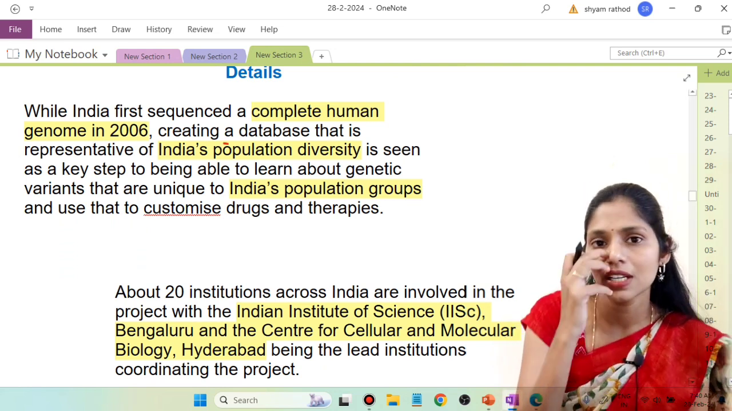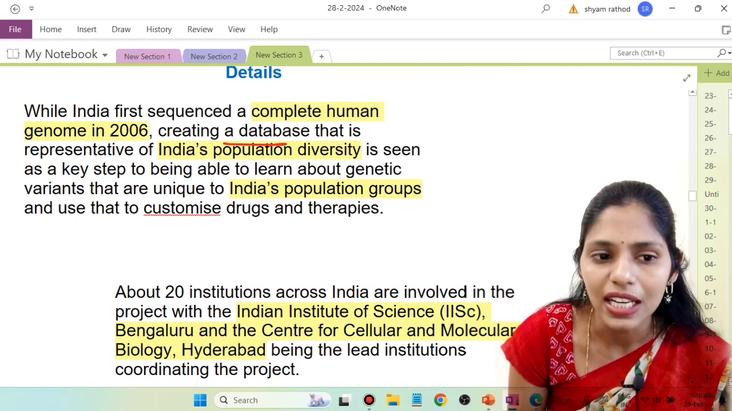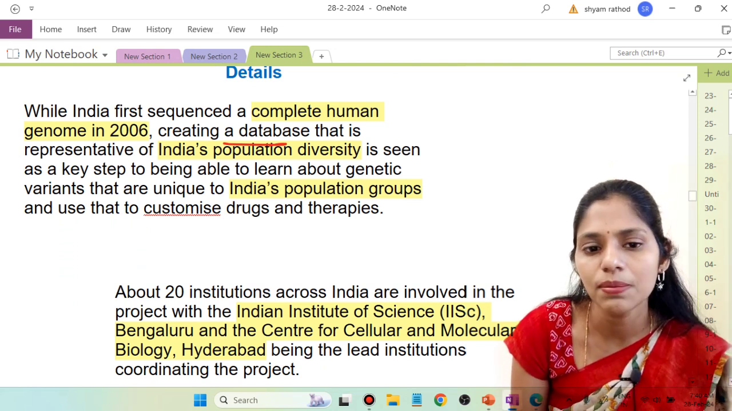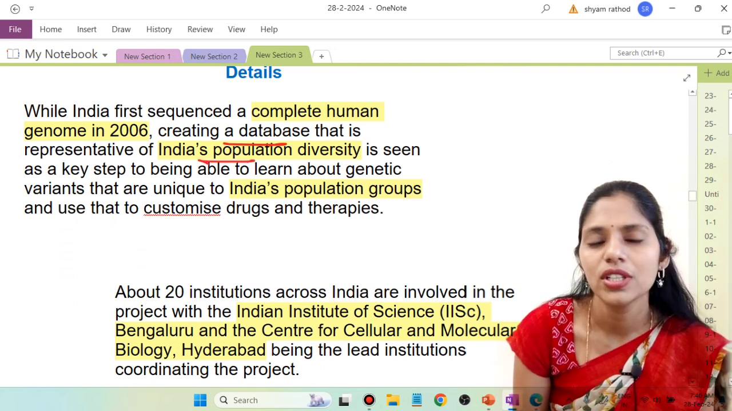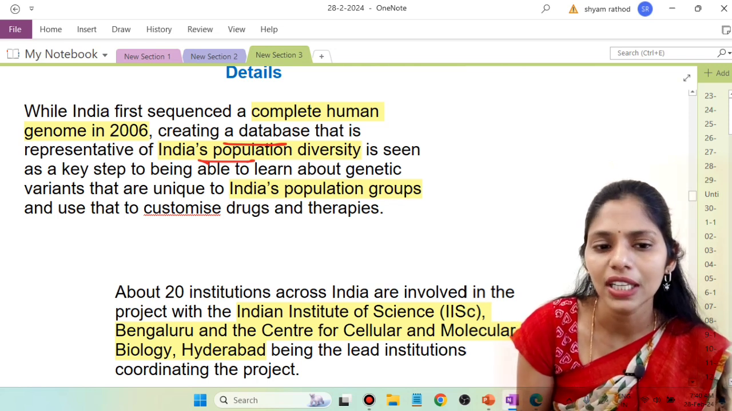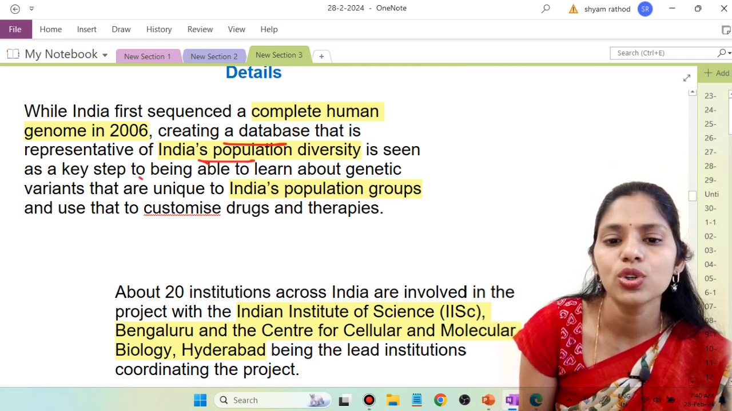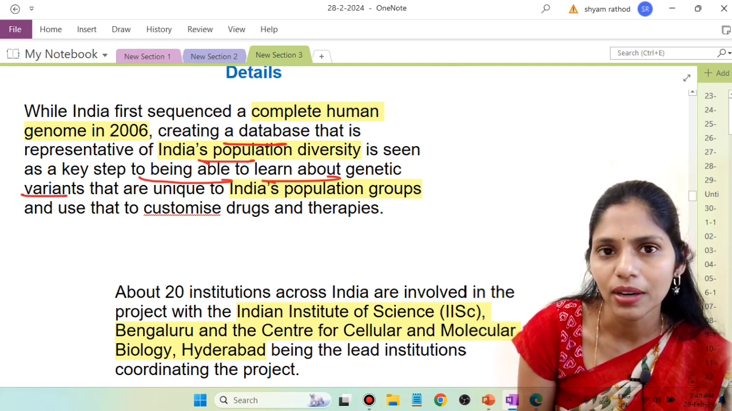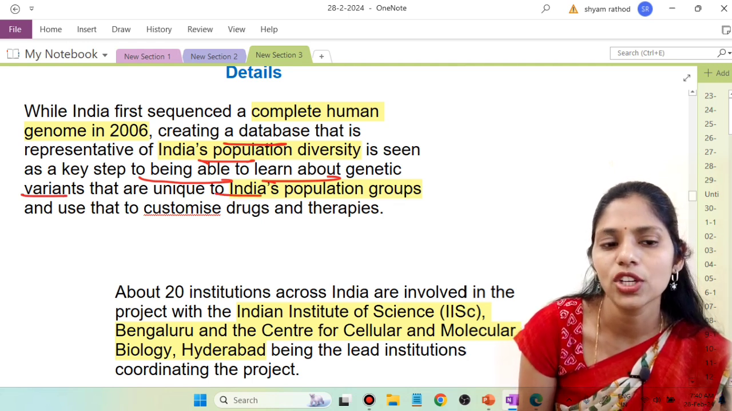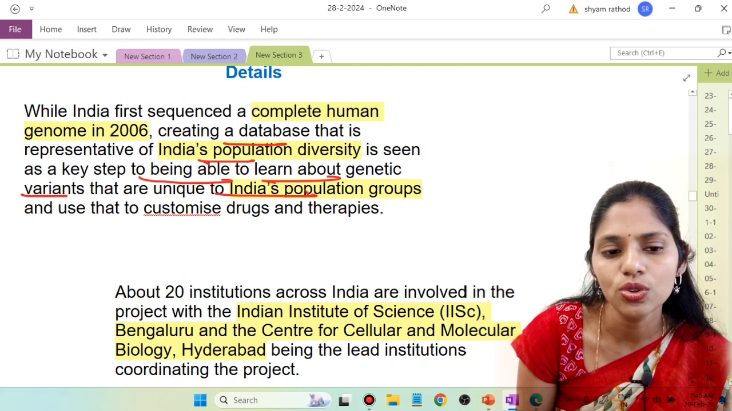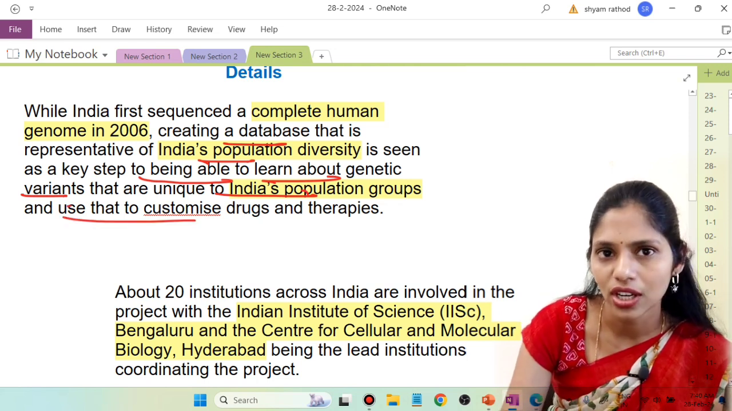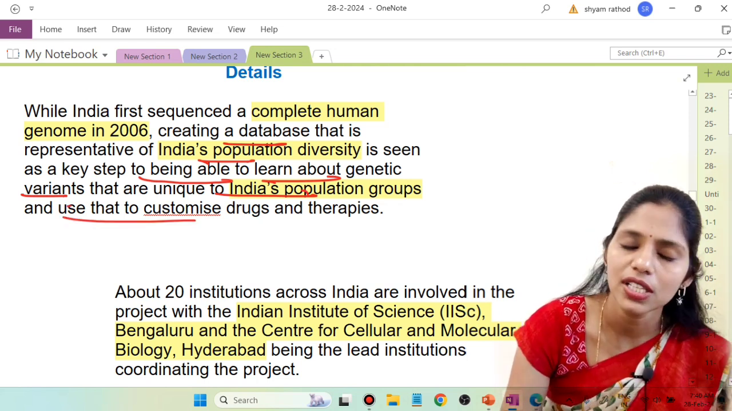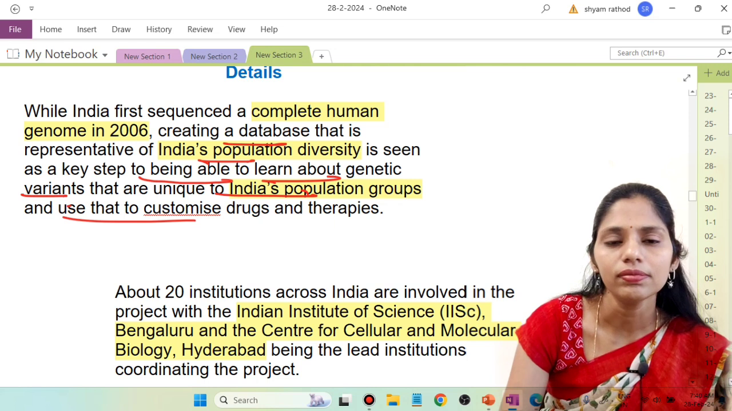Okay, we also created a database that is representative of Indian population diversity, which is seen as a very important key step of being able to learn about genetic variants. And it is also very much unique to India's population groups, and we can use that to customize the drugs as well as therapy. So for all these things, it is very important.